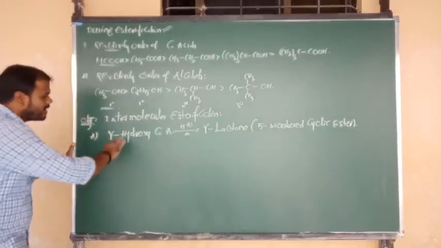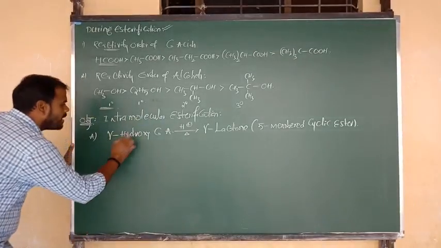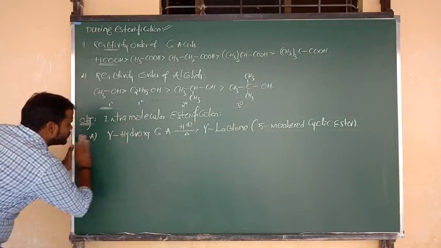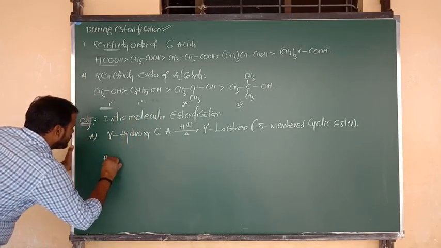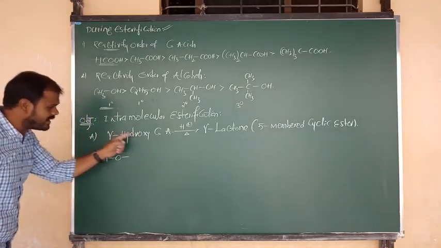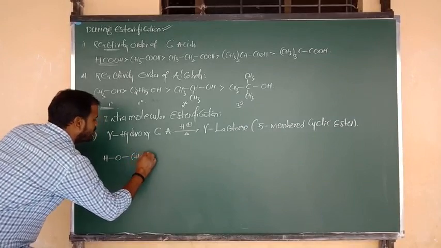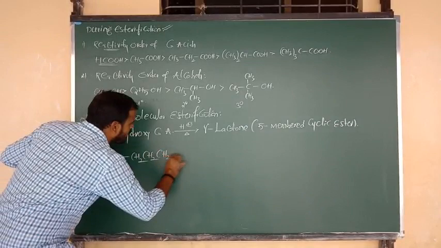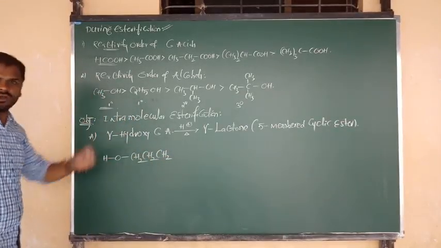Let me consider the formula of a gamma hydroxy carboxylic acid. HO, the OH group, is the hydroxy group. It is connected to the gamma carbon, next is the beta carbon, and then the alpha carbon. Alpha, beta, gamma. We have three CH2s.